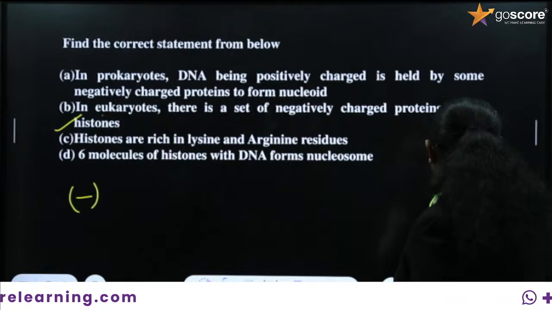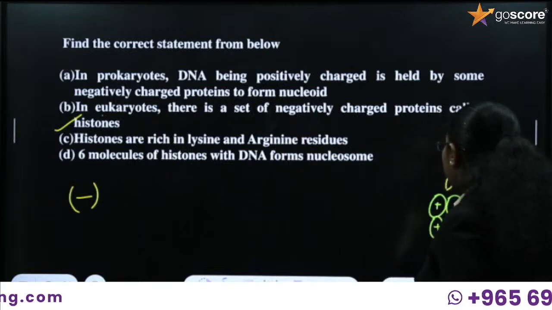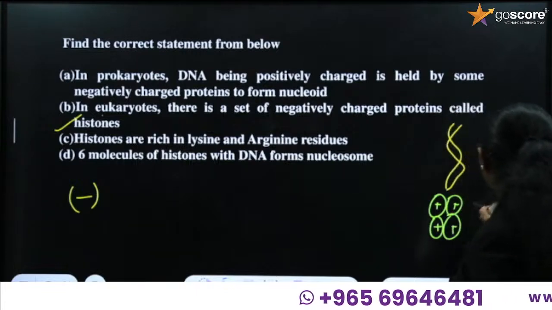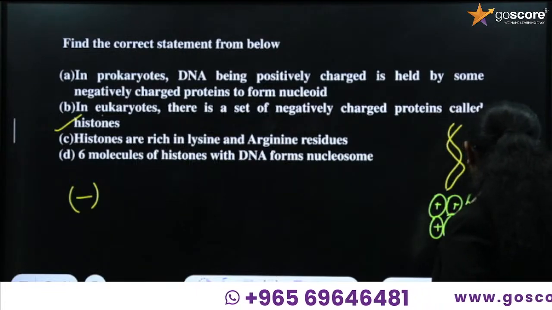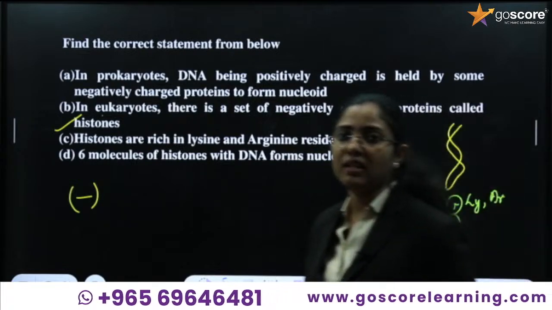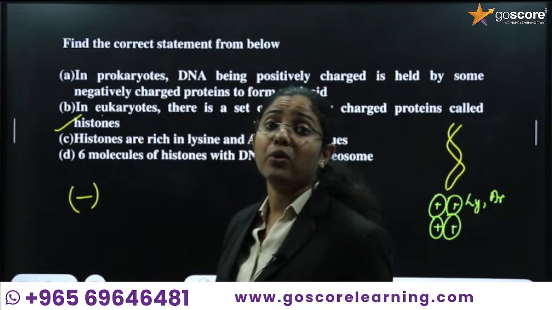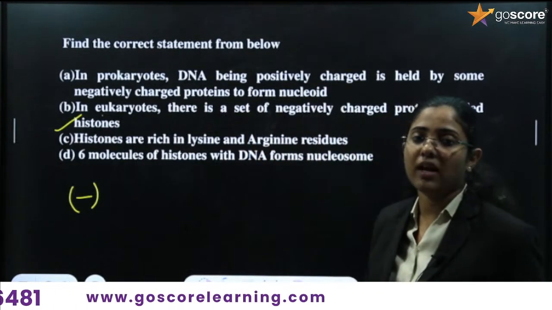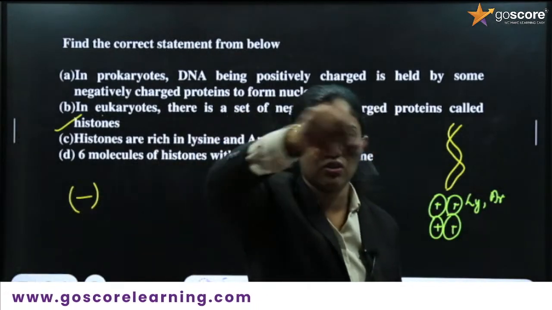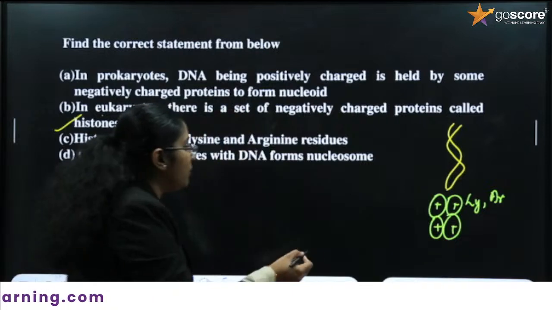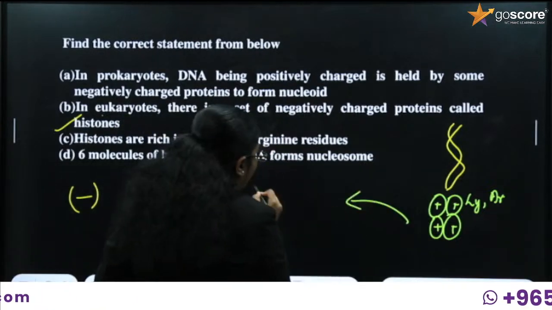They are positively charged. Why are they positively charged? Due to the presence of lysine and arginine. The DNA molecules will be wrapped around the positively charged structure.